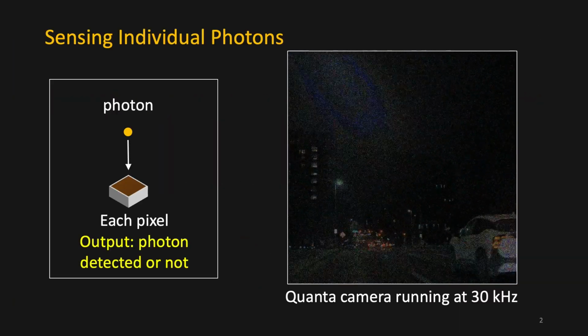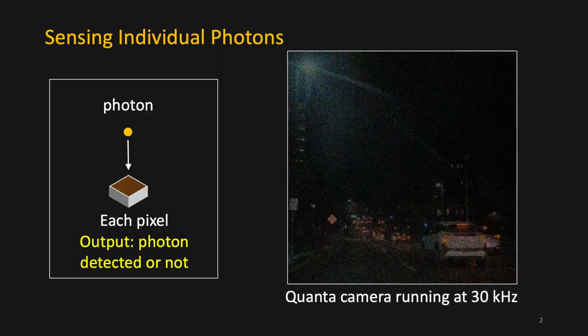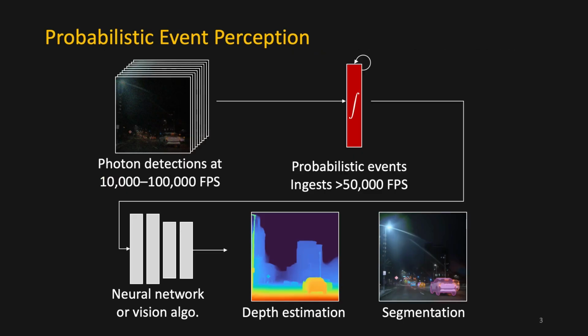Quantum image sensors measure light one photon at a time, making them well suited to operate in challenging conditions from very low light to ultra-fast motion. Here, we introduce probabilistic events, a new computational primitive for quantum perception that processes over 50,000 quantum frames per second on desktop-grade GPU hardware. This is up to 4 orders of magnitude faster than reconstruction-first approaches.